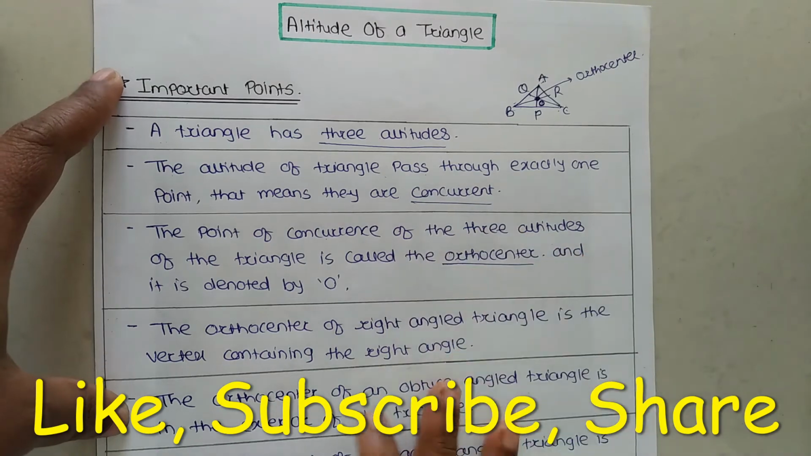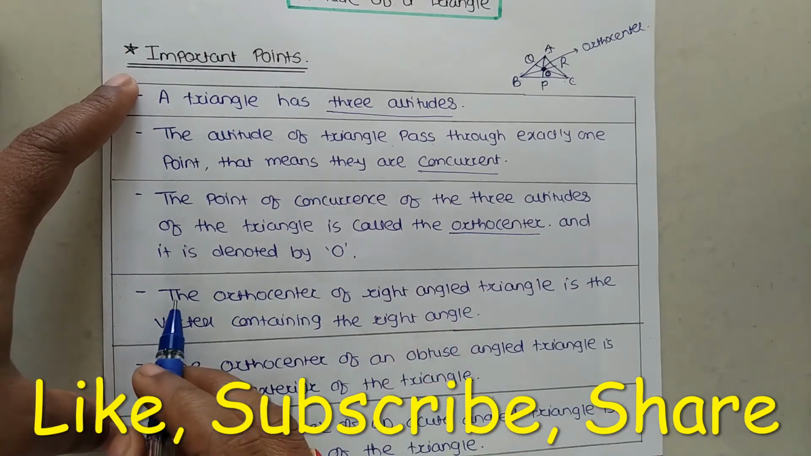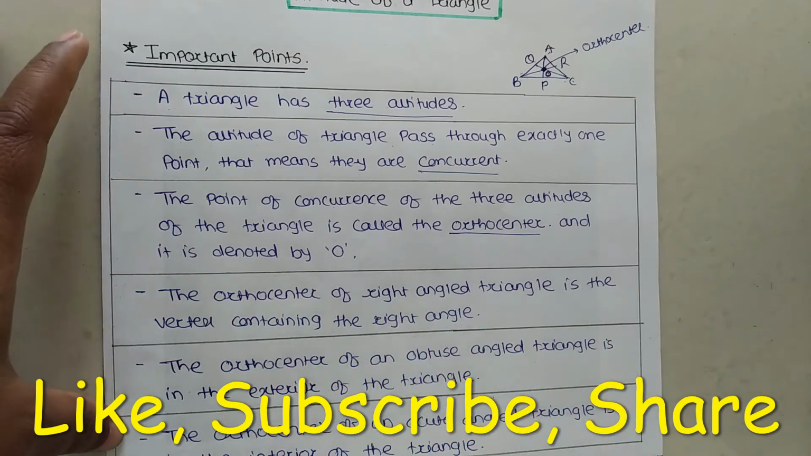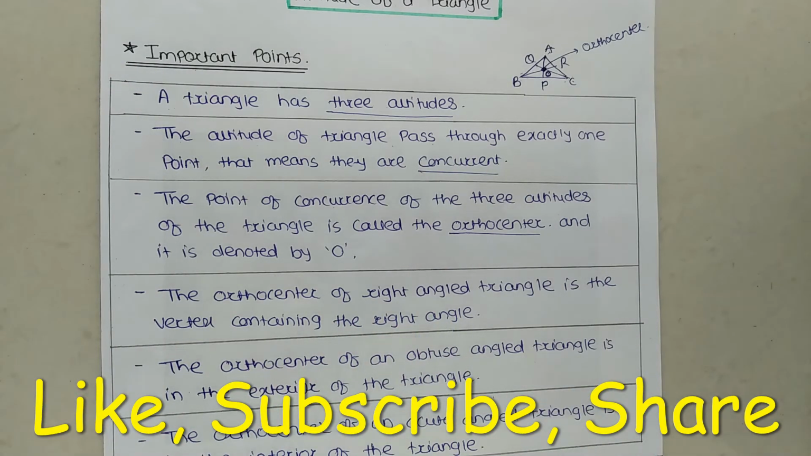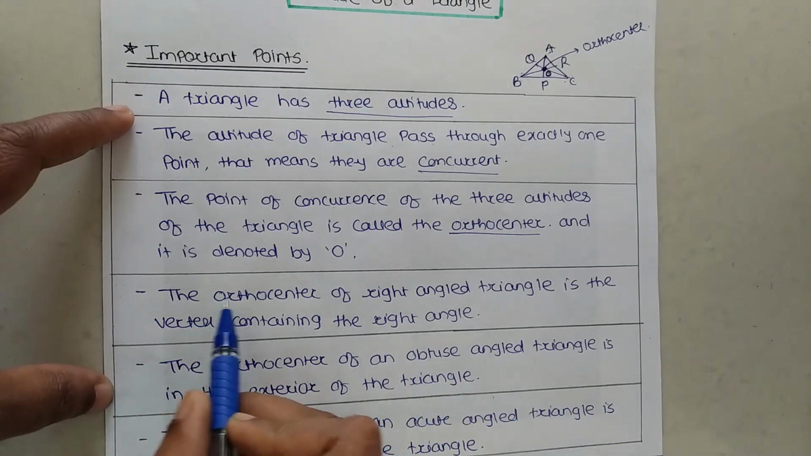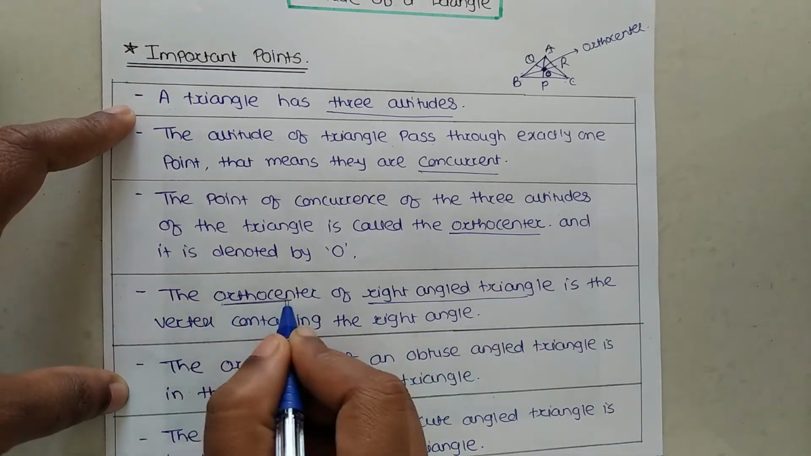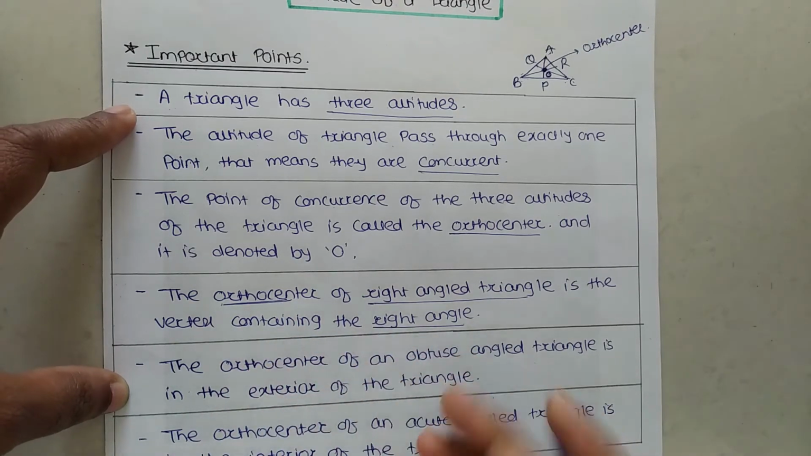Now, the next point: the orthocenter of a right angle triangle is the vertex containing the right angle. Next, we have to discuss the three different types of triangles: right angle triangle, obtuse angle triangle and acute angle triangle. So when we talk about the right angle triangle, the orthocenter is the right angle vertex. Listen here.